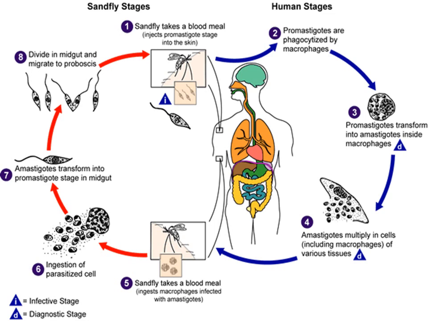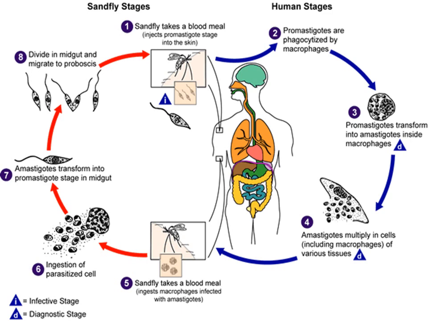So this is the characteristic life cycle of the Leishmania donovani. On number 1, the sandfly takes the blood meal and injects the promastigote parasite into the skin of the man, and within the human, the promastigotes are phagocytosed by the macrophages of the human body, and then these promastigotes are transformed into the amastigotes inside the macrophages, and after their transformation